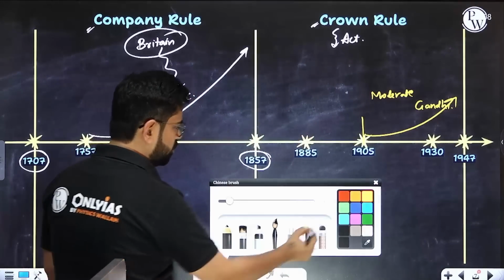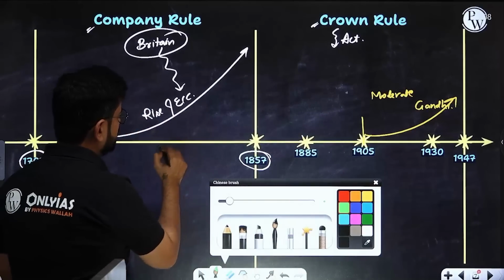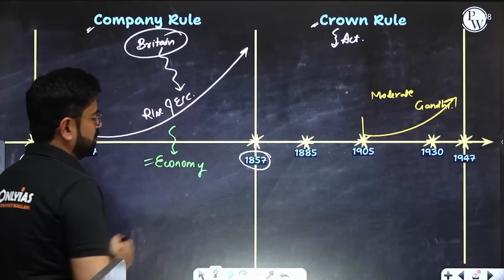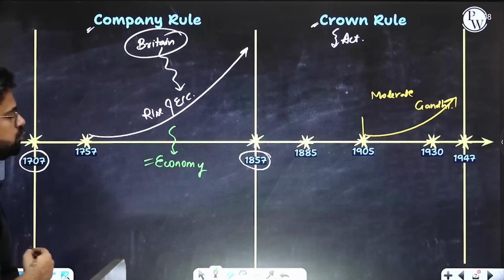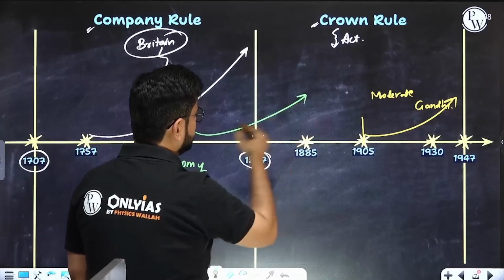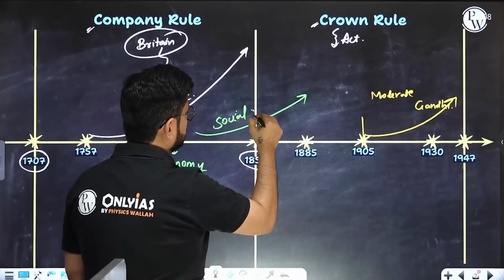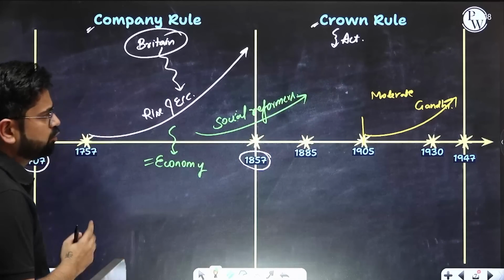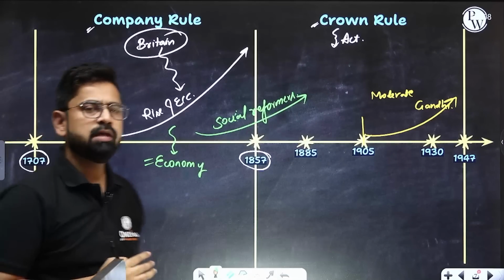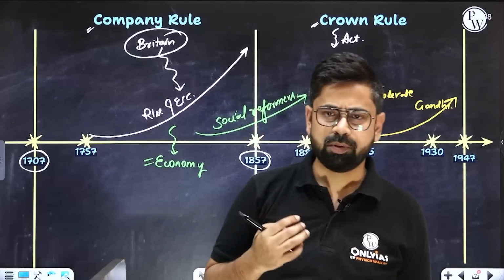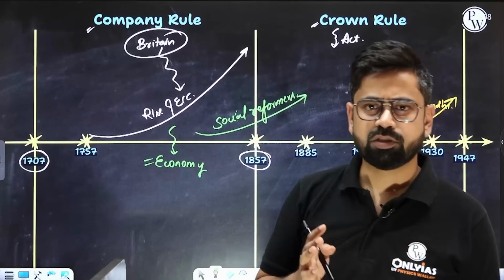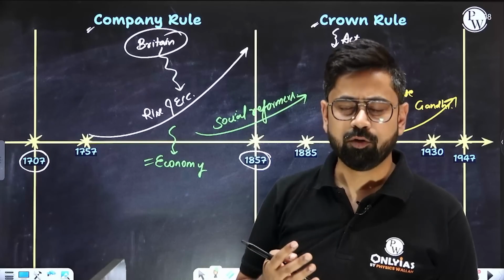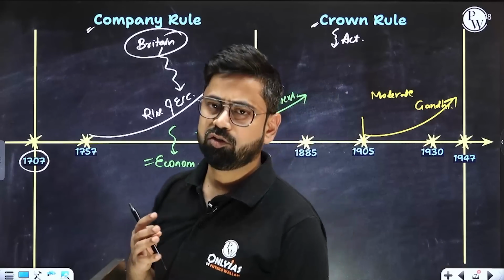After that, we'll also be talking about economic policy, another policy with respect to economy. This will be our 4th topic. The last topic, we'll be talking about social reforms. A lot of social reform movements will be happening over here, and social reformers will be there. So we'll quickly go through social reformers as well. So these are the 5 topics which we are targeting. I'm hoping that there will be a lot of questions from these topics. Mostly you can say 70 to 80% of questions must be coming from these topics only. So that is the way it will become a very high yielding video, with a very high return on investment.